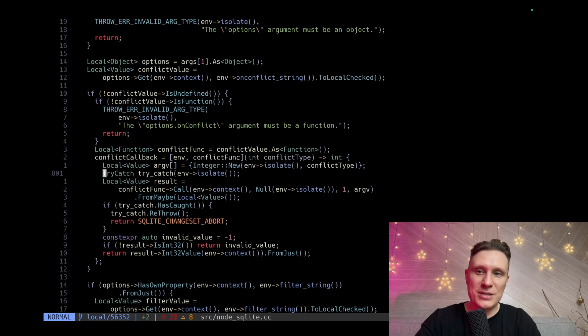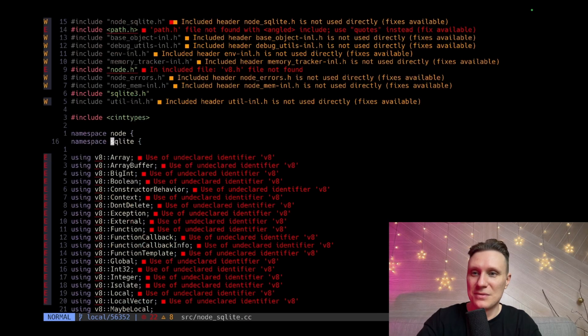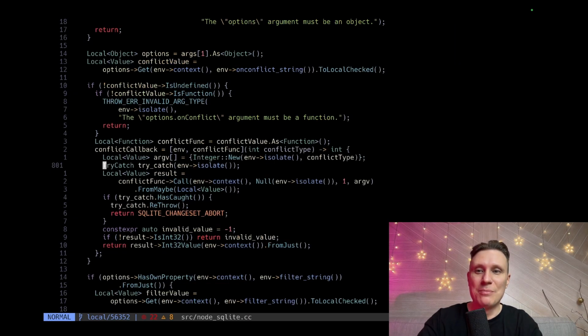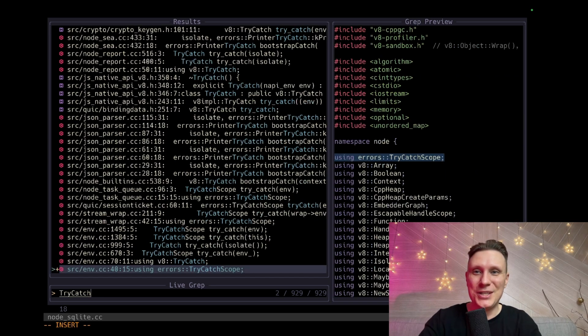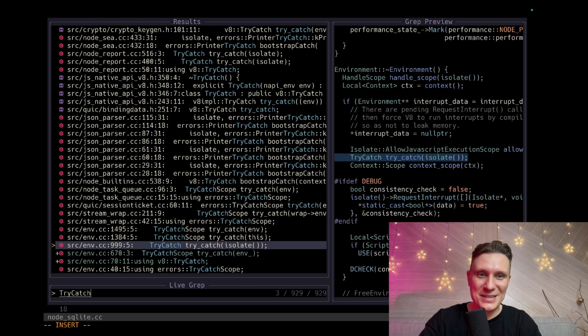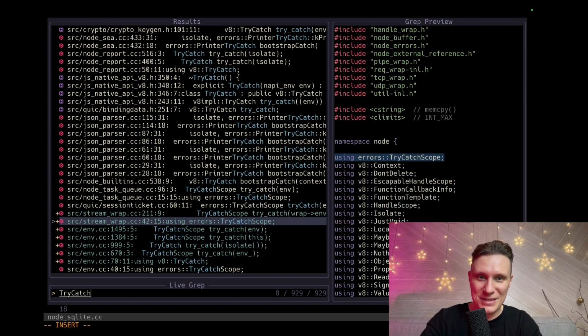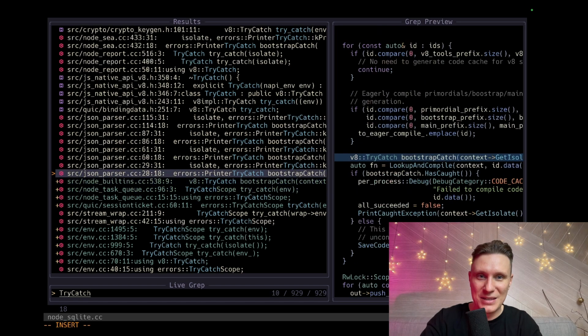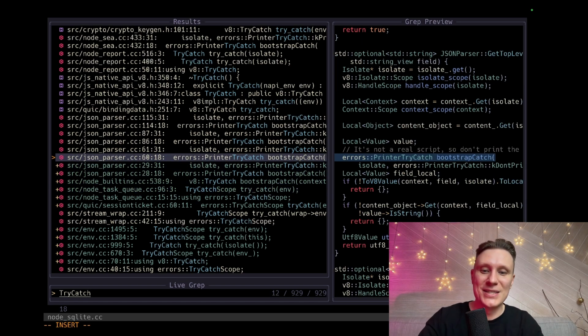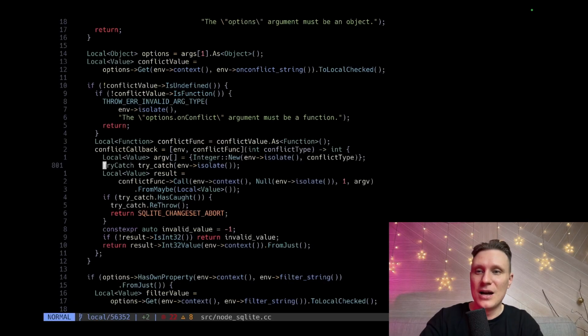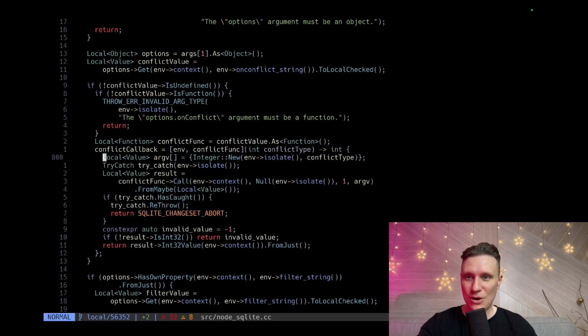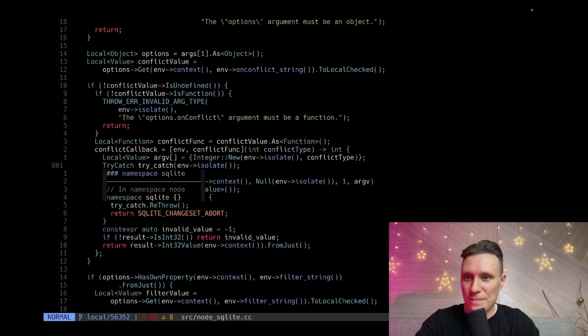Try catch. This is basically a macro. Why are macros bad? Or not bad, morally neutral. Why are macros morally neutral? Because I don't know what it does. Yeah? It does something. But what it does, I have no idea. How to find a macro definition? How to find what this is?